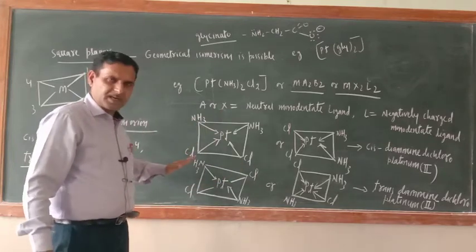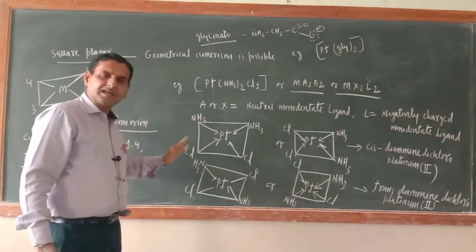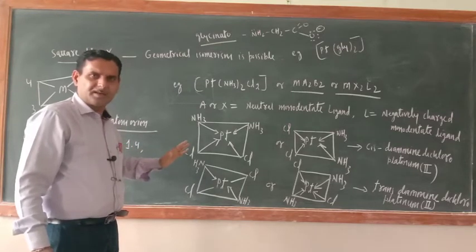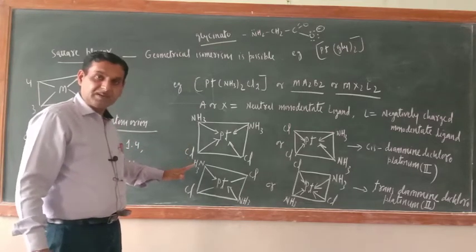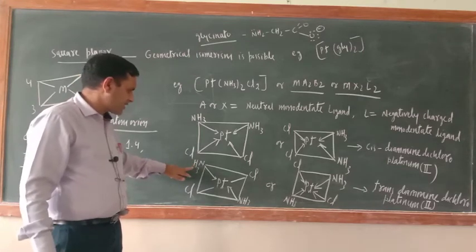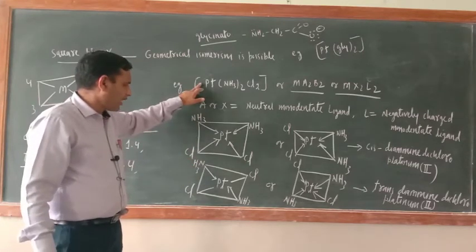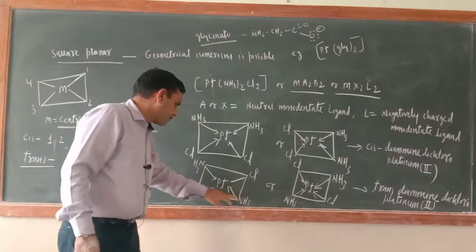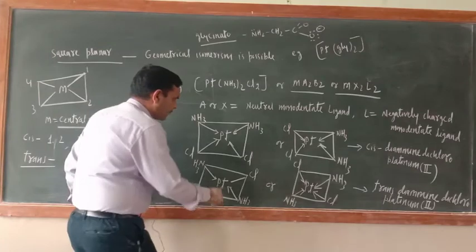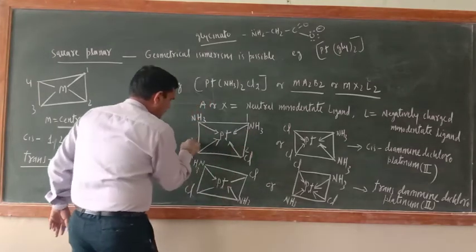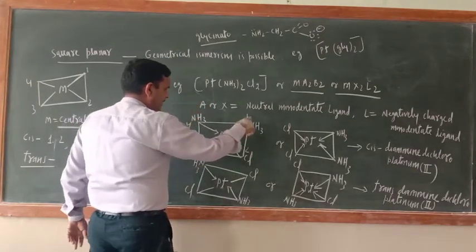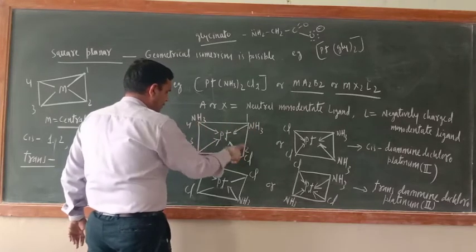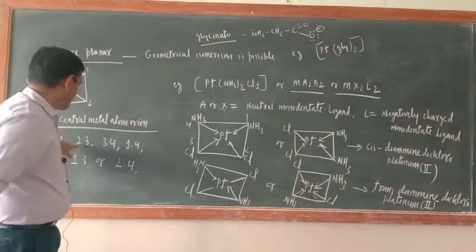What is the meaning of trans? If similar ligands are present in the opposite plane, that is trans geometrical isomerism. Same molecular formula, but we can arrange it in this way also. You can number it 1 2 3 4. Here similar ligands are present at 1 4 position and 2 3 position.